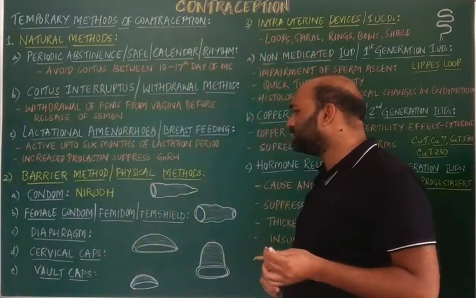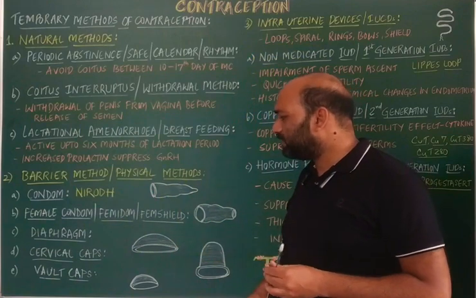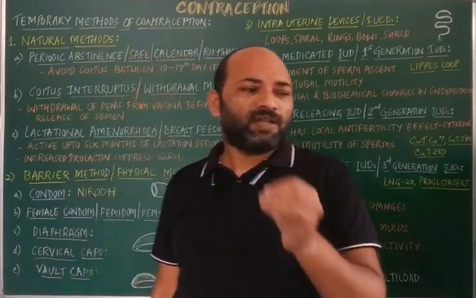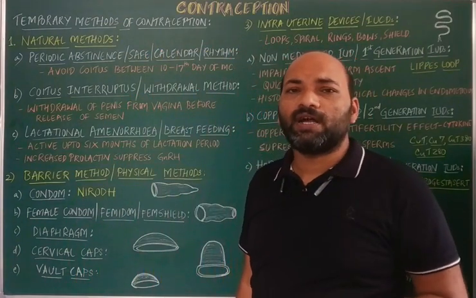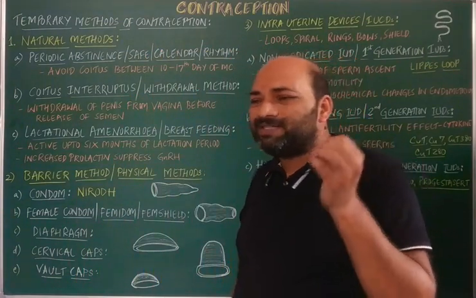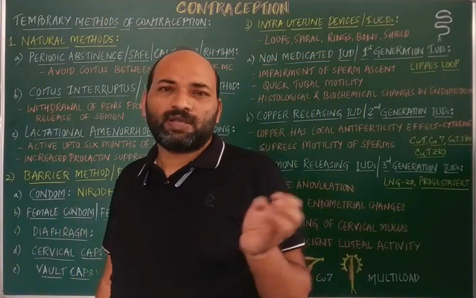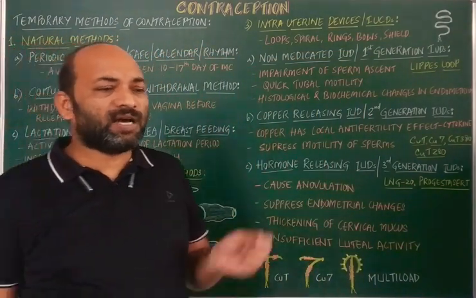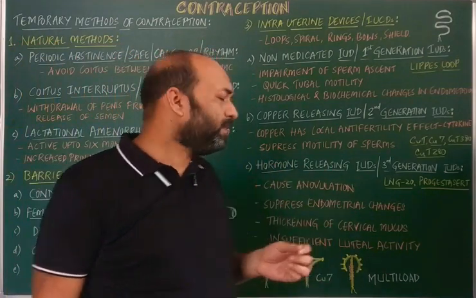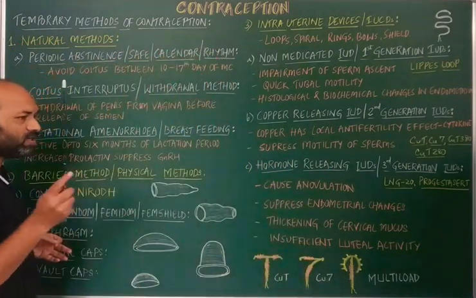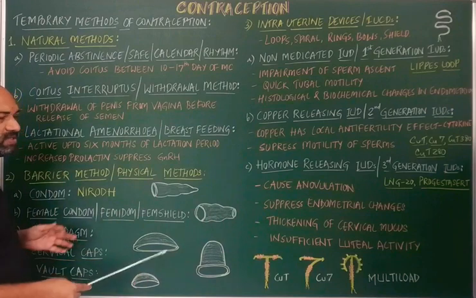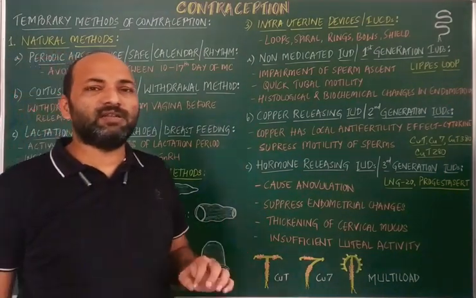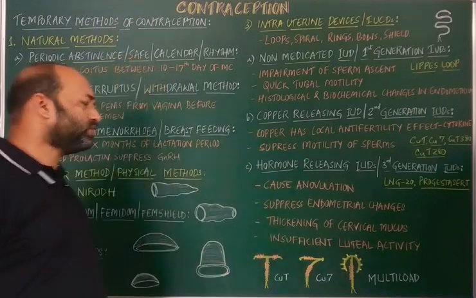And a very important thing is, the diaphragm, cervical caps and vault caps become very effective when they are used along with creams or jellies or paste, because those chemicals are spermicides. So when the chemicals are used along with the barrier methods, they become much more effective in preventing conception, right?